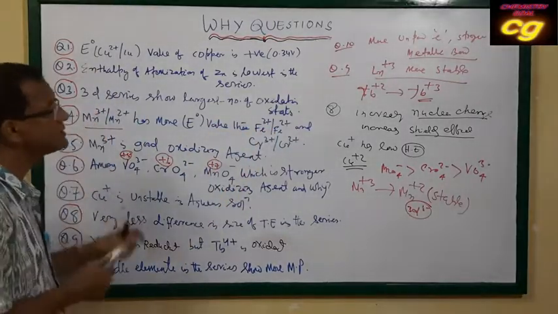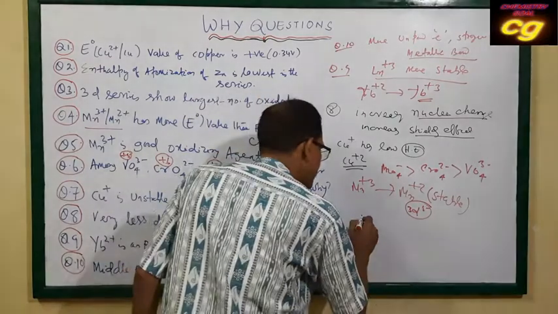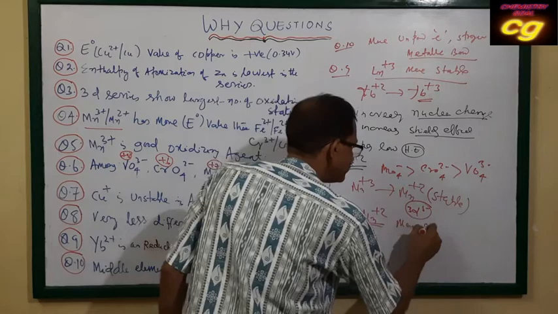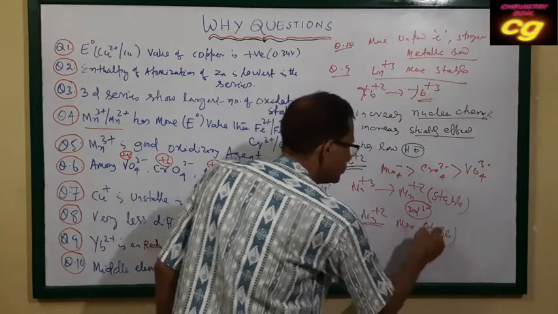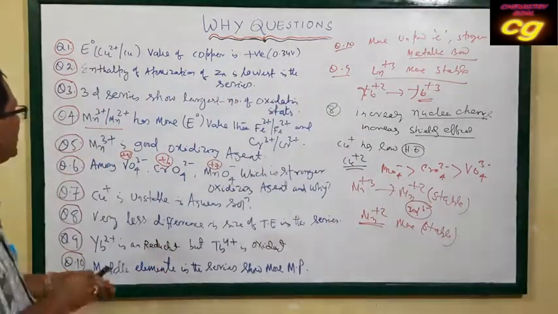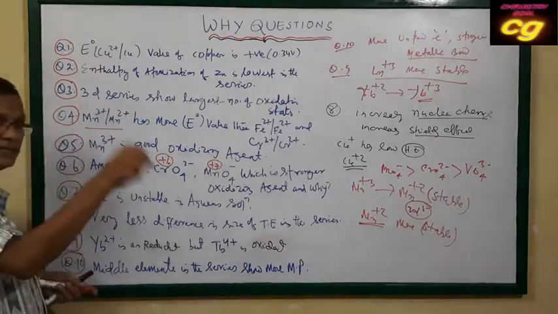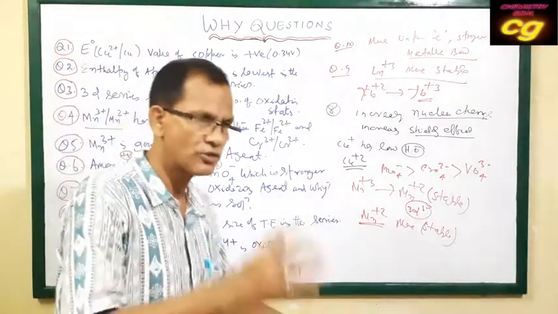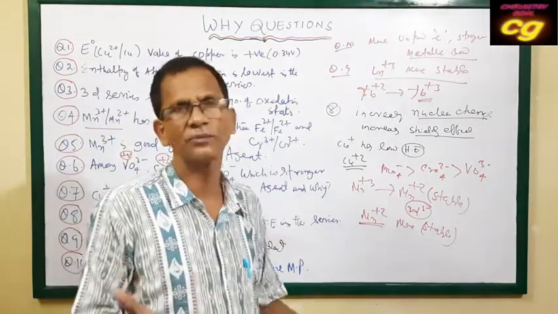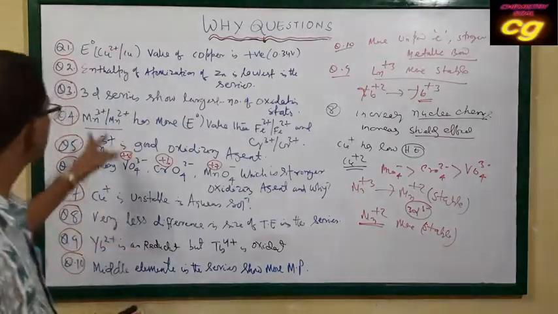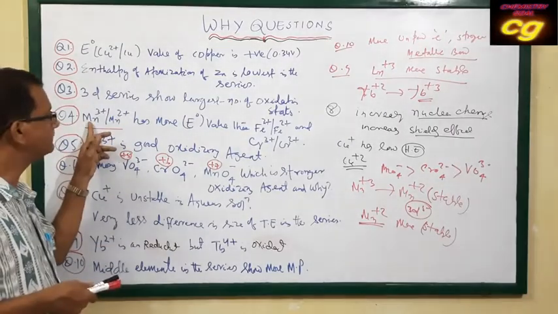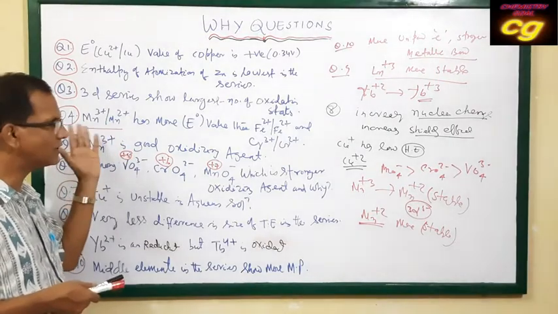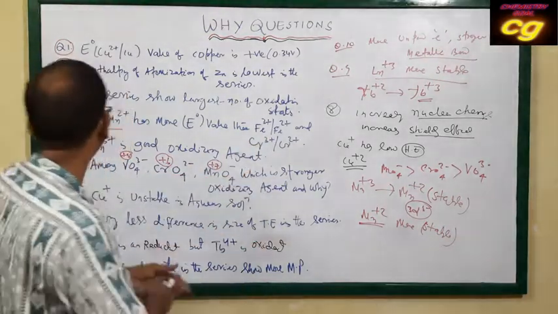The answer is because manganese, as already discussed, Mn2+ is more stable due to the 3d5 state. That's why Mn3+ is easily reduced, and that's why its reduction potential is very high. The substance which is easily reduced will have more reduction potential. That's why the E° value of the Mn3+ to Mn2+ ion is much higher, greater than iron and chromium.